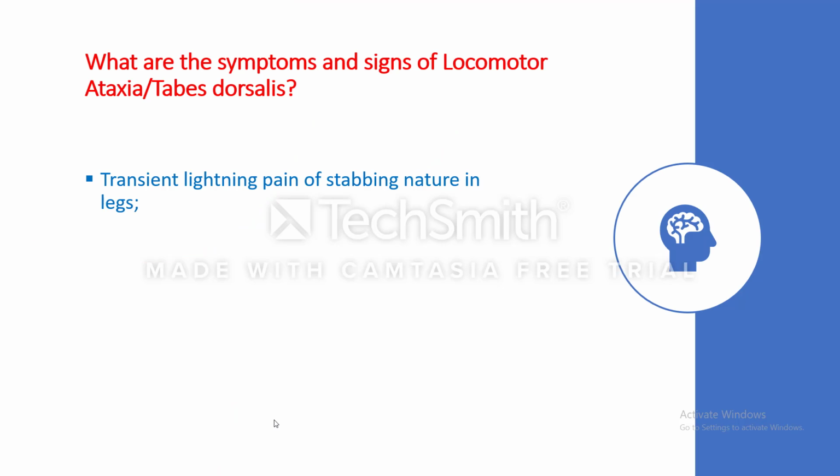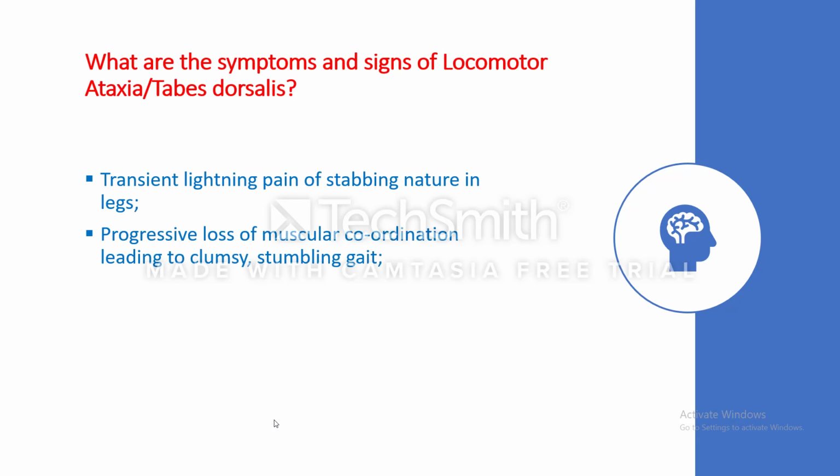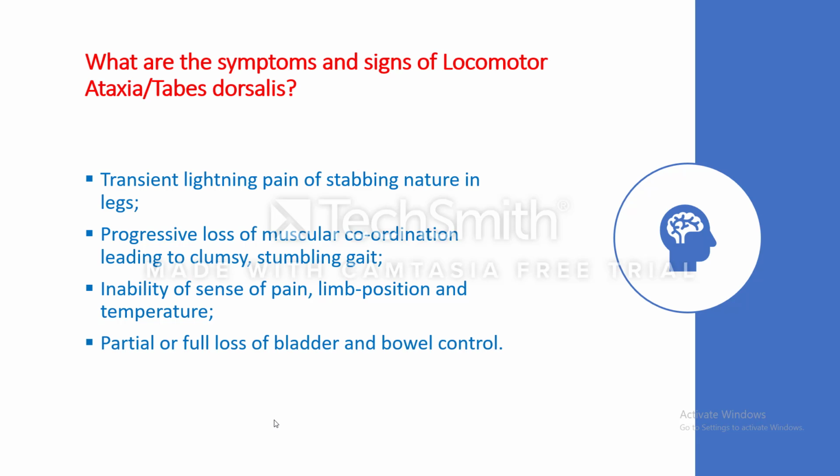What are the other signs and symptoms of locomotor ataxia? Transient lightning pain is common in patients with tabes dorsalis. There is lightning pain of the legs and progressive loss of muscular coordination leading to a clumsy, stumbling gait, loss of pain sensation, loss of limb position and temperature sense, and partial or complete loss of bladder and bowel control.